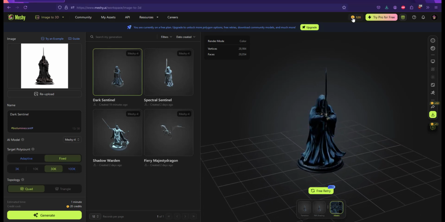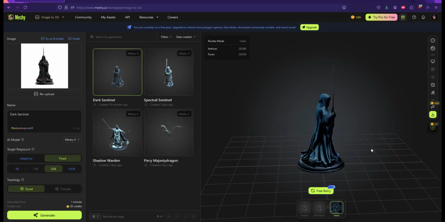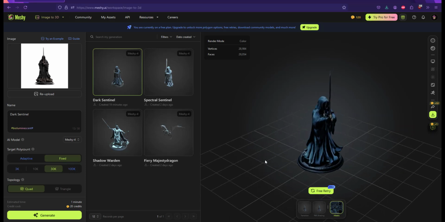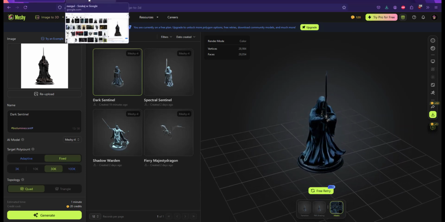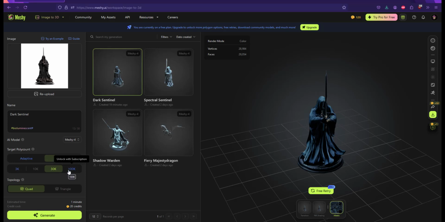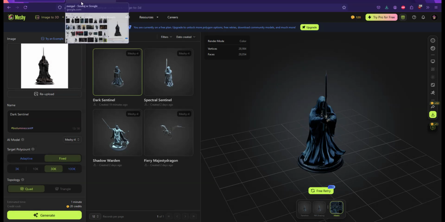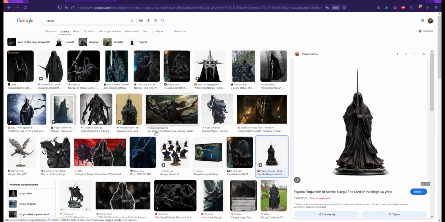You can have 200 coins. One generation costs 20 coins. Every month you will get 200 more, or you can buy a premium account and get 1000 coins, so like 50 generations. Then you can use more quality, more polygons, and the size option, something like this. It's very useful, you know.